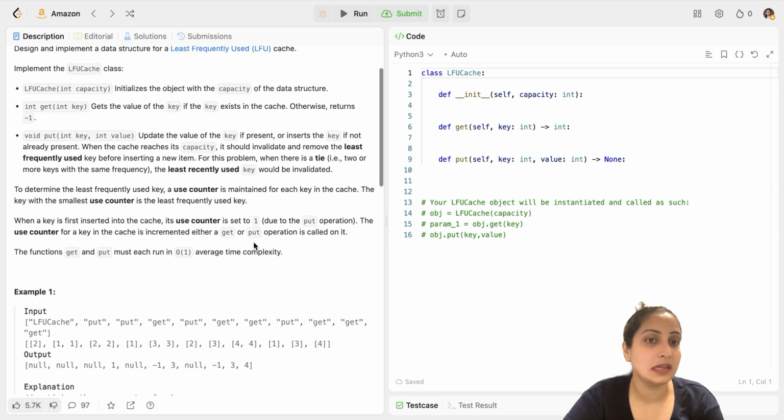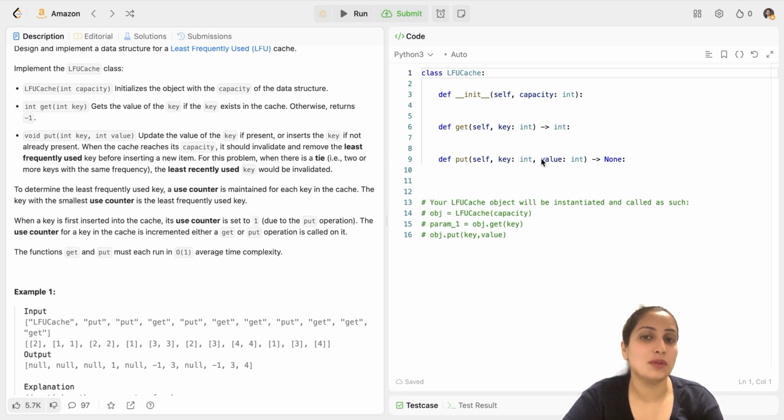So to determine which one is the least frequently used or which one is the least recently used, you have to use a counter and you have to maintain that count. Now, the statements and the requirements of the question were not that complex, but there is one more complexity.